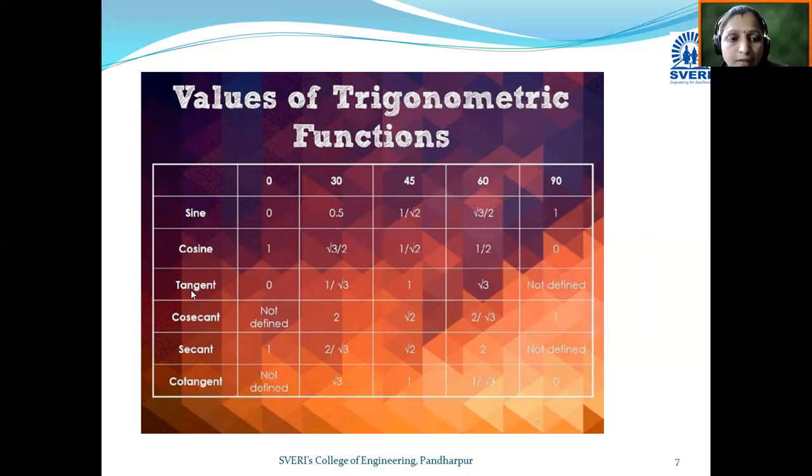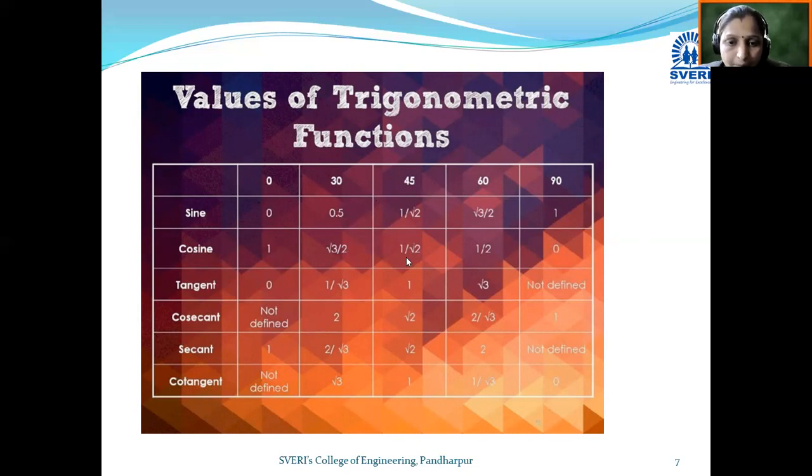Okay, similarly, tangent. By using the relation between trigonometric ratios, we know that tan theta becomes sin theta upon cos theta. Therefore, tan 0 is nothing but 0 upon 1, 0. Tan 30 degree becomes 1 upon 2 divided by root 3 upon 2, that means 1 upon root 3. 2 gets cancelled.